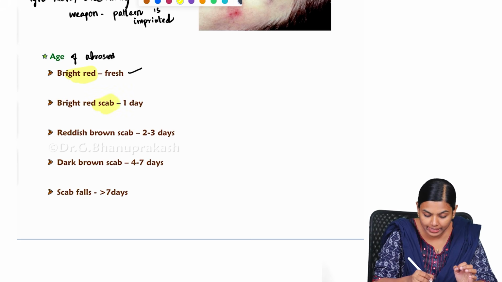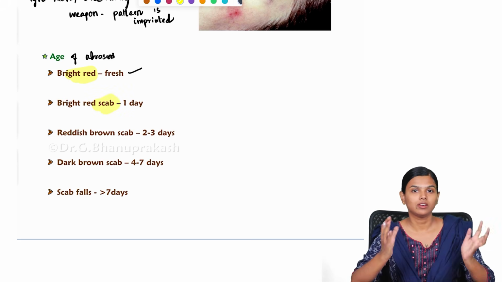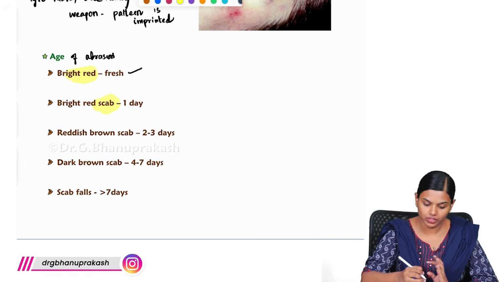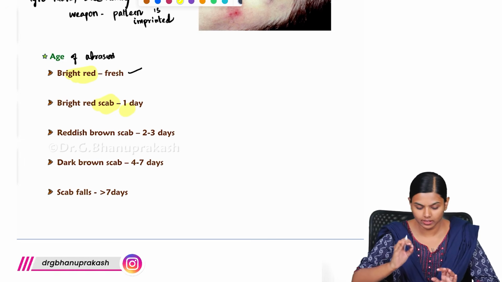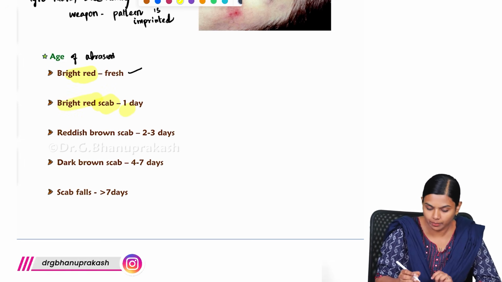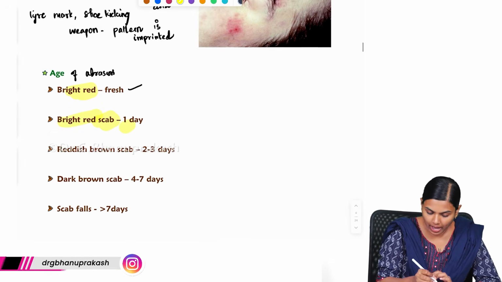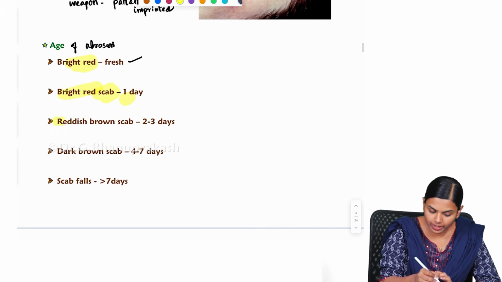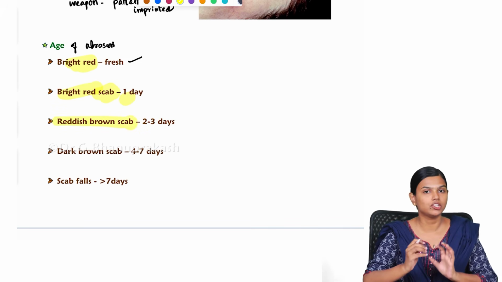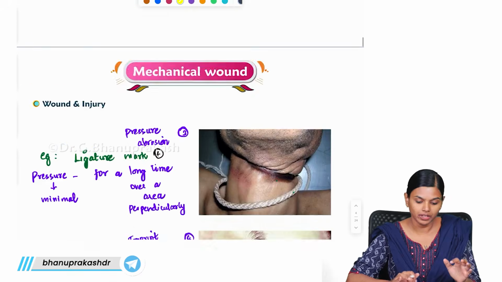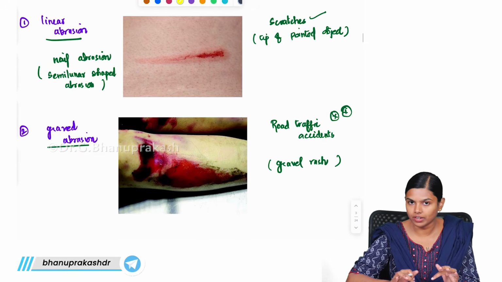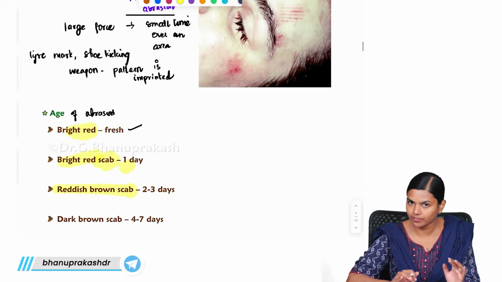So there will be a scab. You will see grossly the scab formation, which means 1 day has passed. Initially it will be red. That is what you will see, that bright red color like this, which means it is a very fresh wound.